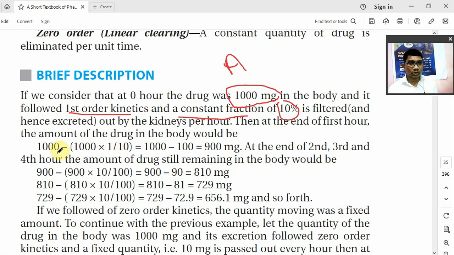So if the drug follows first order elimination kinetics, and the dose of the drug is 1000 milligram, and a constant percentage, that is 10% of the drug, is removed every hour. In every hour, 10% of the drug is removed. Now, in the first hour, what will be the condition? Total drug in your body is 1000 mg. Elimination is happening, so we have to subtract. Out of 1000 mg, what is eliminated? So minus 1000 into 1/10. Why 1/10? Because 10%.